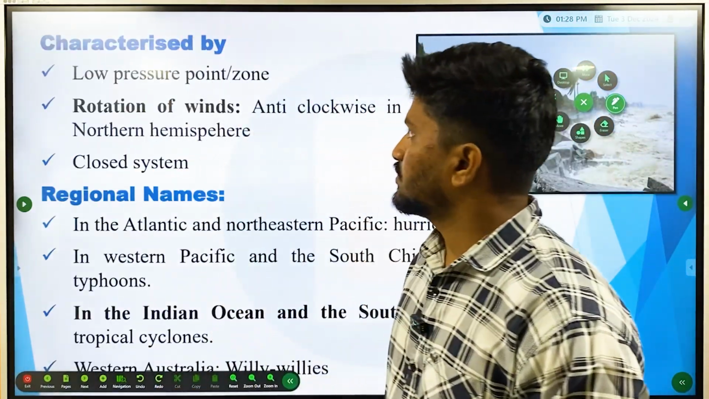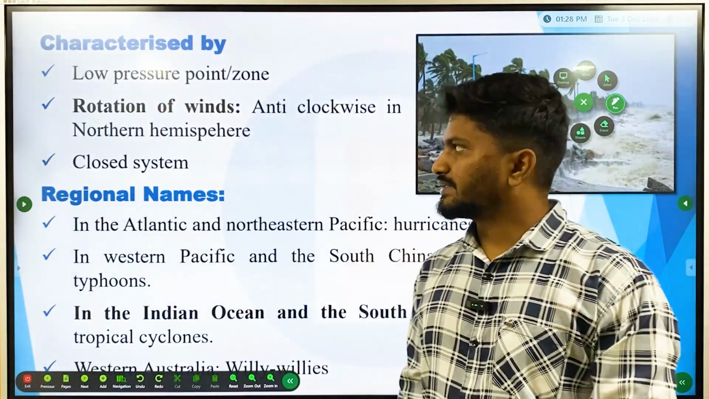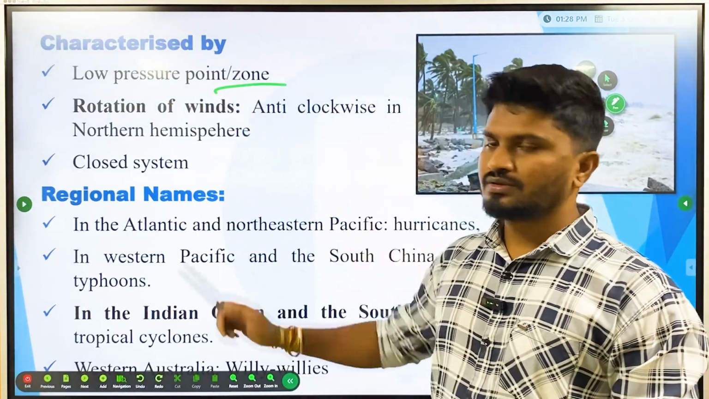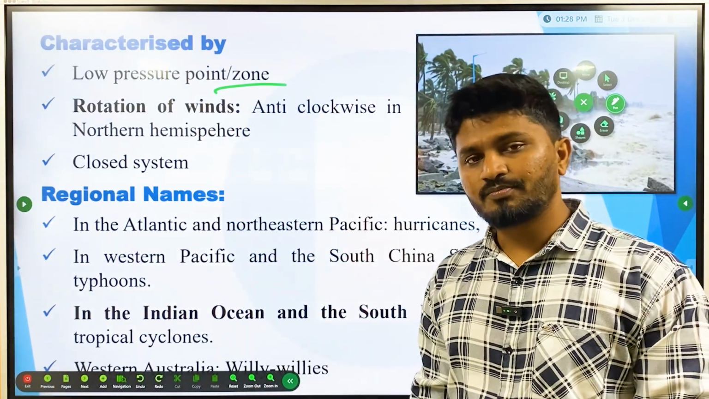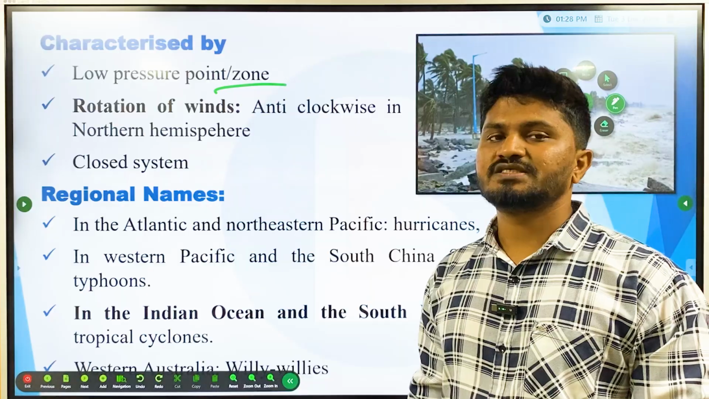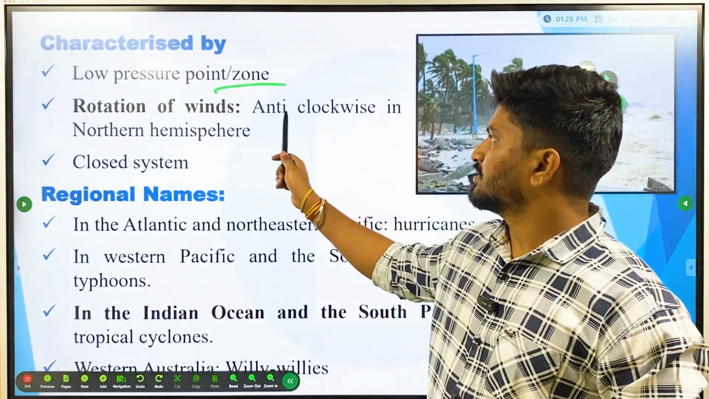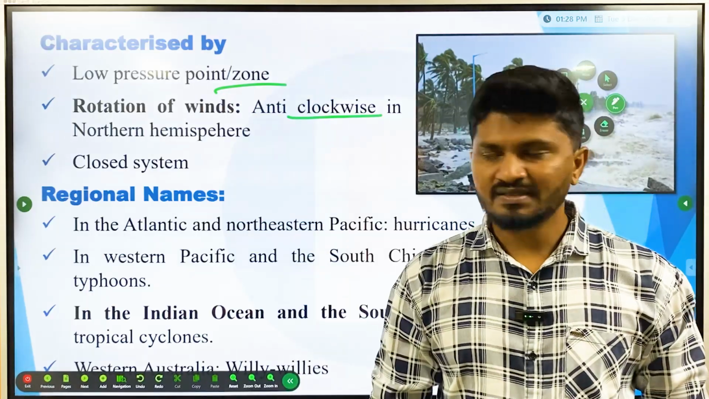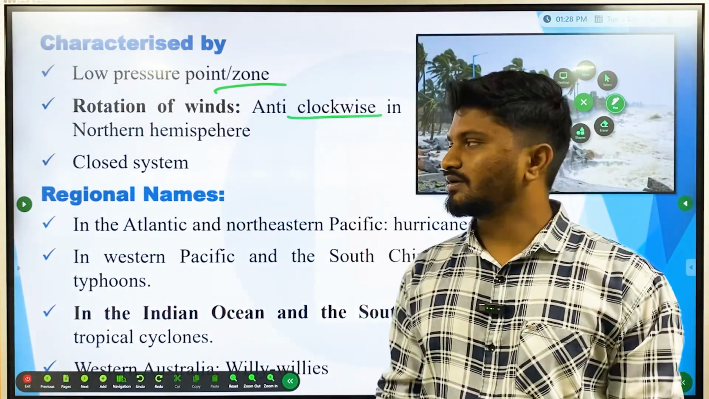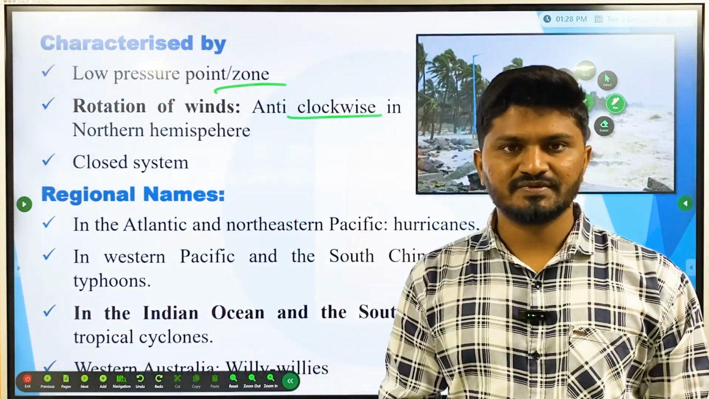Then, how is it characterized? By a low pressure point or zone. A low pressure point is present in tropical cyclones, while a low pressure zone is present in temperate cyclones. Then there is a rotation of winds that is anti-clockwise in the northern hemisphere and clockwise in the southern hemisphere.